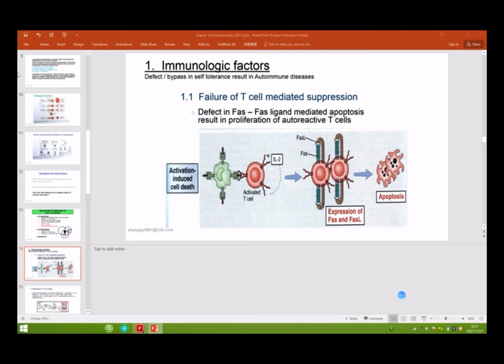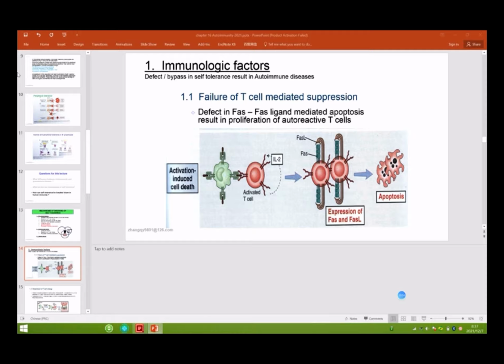And this Fas can also bind to the Fas ligand on another cell, so they kill each other, and all these cells will die. If the T cell is activated, they express Fas ligand and they will die. This death we call activation-induced cell death.